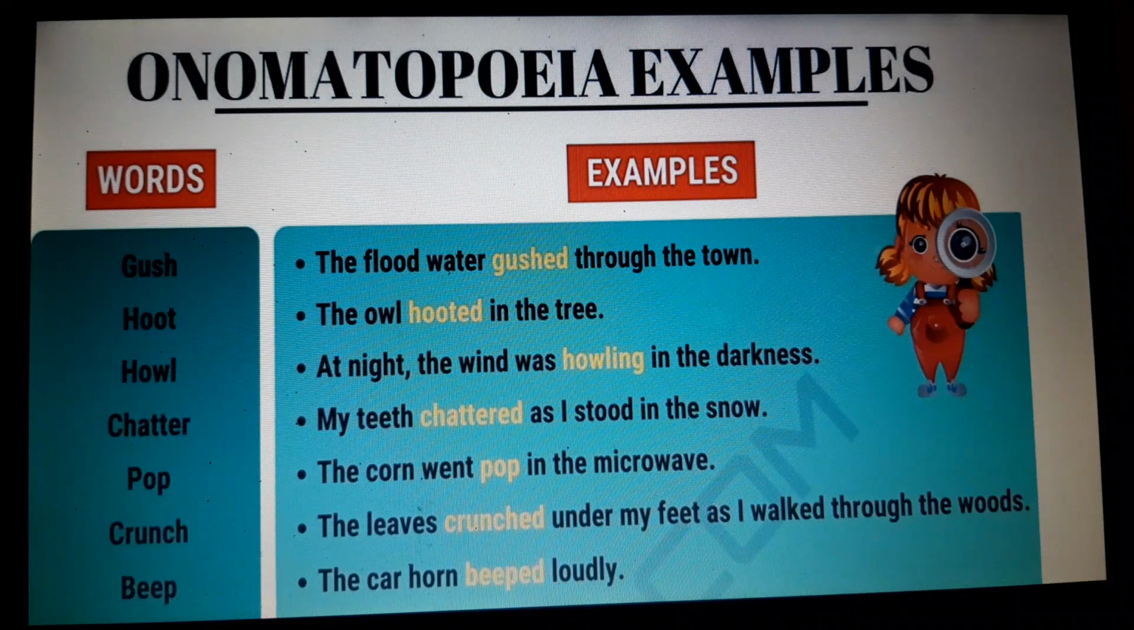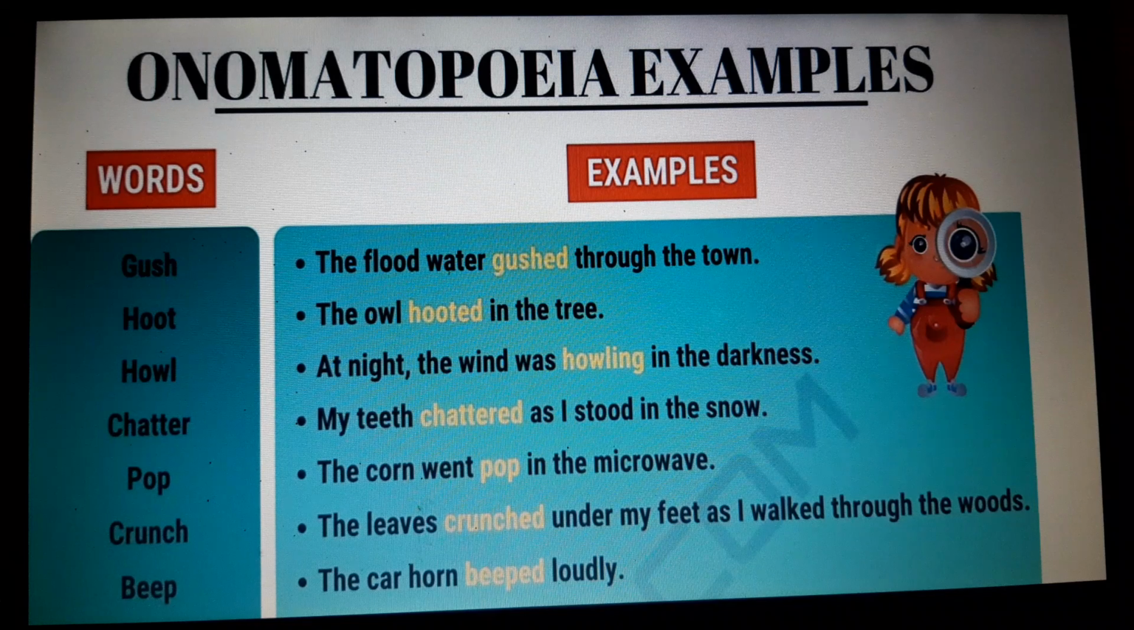Look at the second sentence. The owl hooted in the tree. In this sentence, the word hooted represents the sound that the owl makes. In the same way, look at the third sentence. At night, the wind was howling in the darkness. Howling represents the sound of the wind.